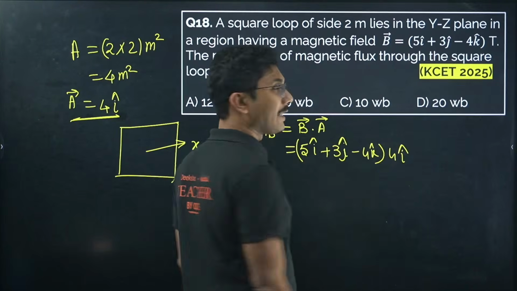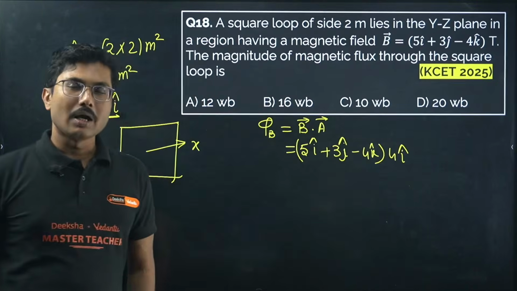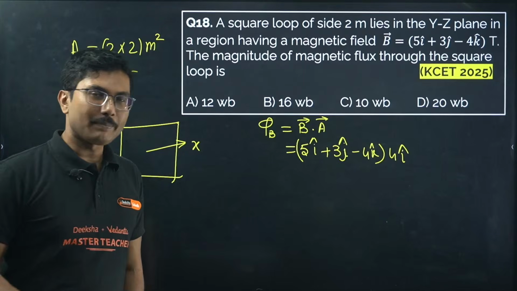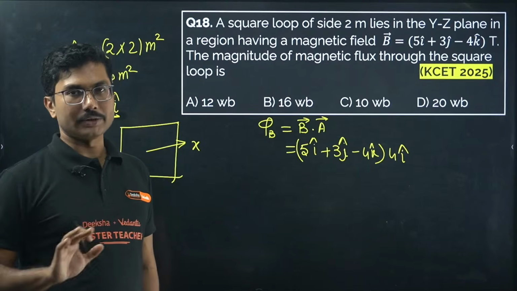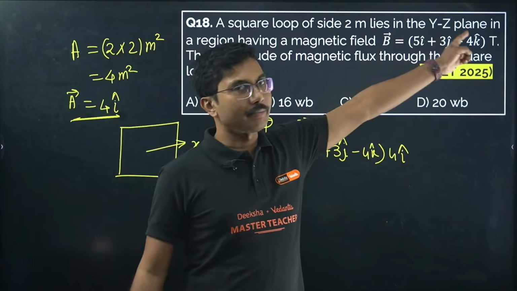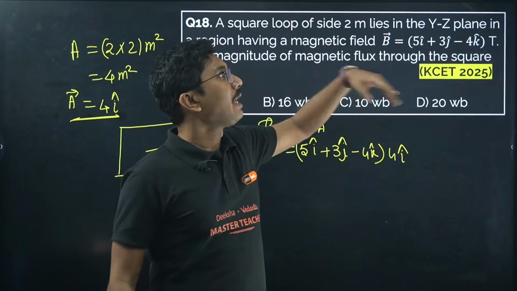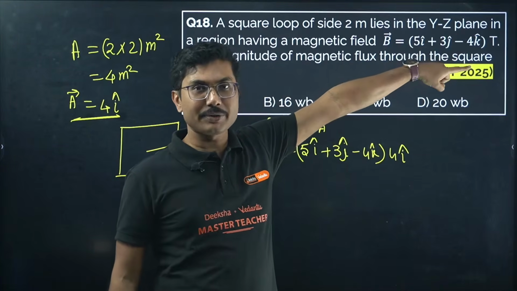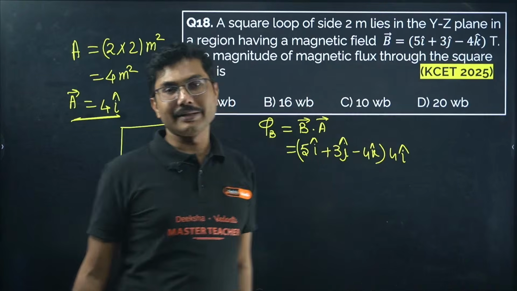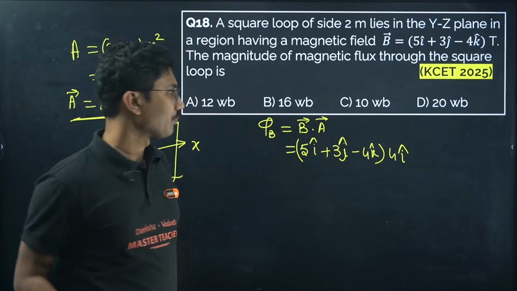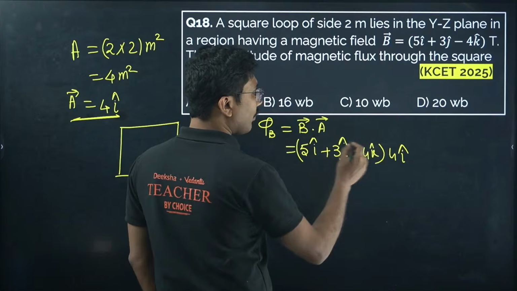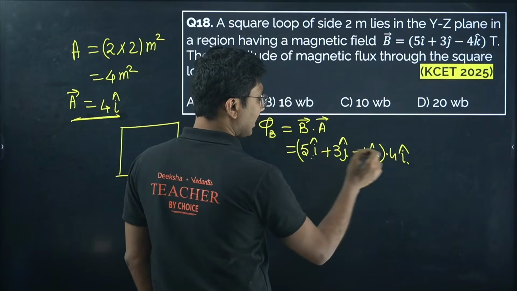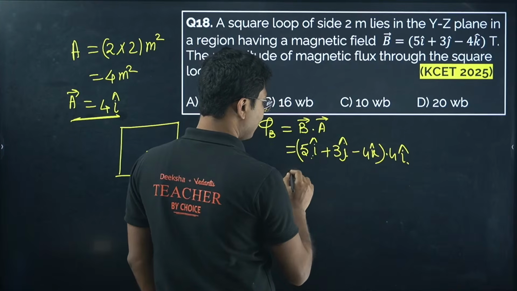YZ plane means i cap vector, XZ plane means j cap vector, XY plane means k cap vector. Remember this: whatever plane is mentioned, the unit vector will be the one that is not mentioned in the plane. So XZ plane means Y is not mentioned, so the unit vector is in the j cap direction. While doing dot product, only similar unit vectors get multiplied, the remaining dot products become 0.